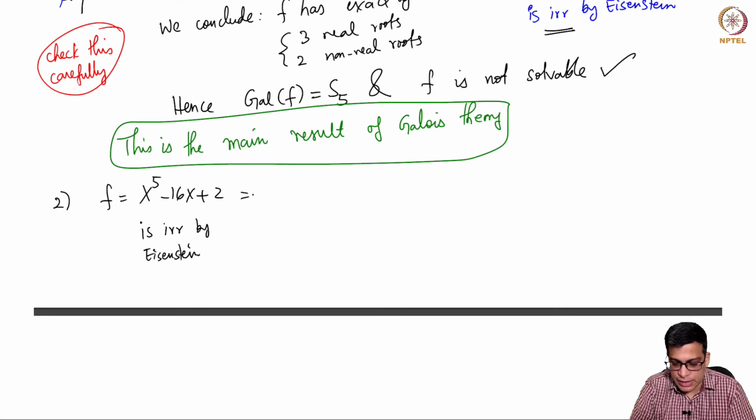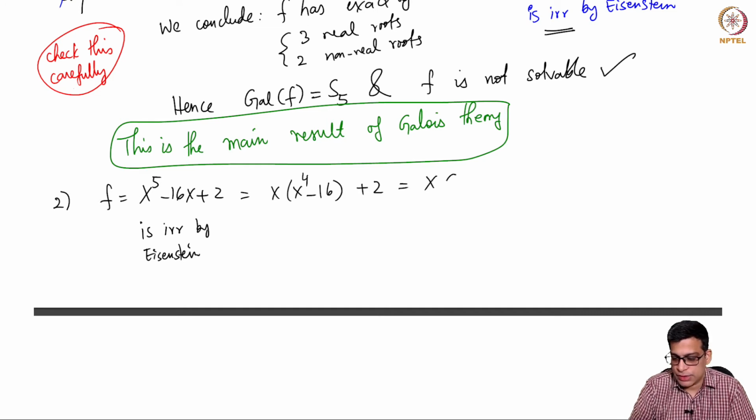This can be written as x times (x to the power 4 minus 4x squared plus 4) plus 2. So this is x times (x squared minus 2) squared plus 2.